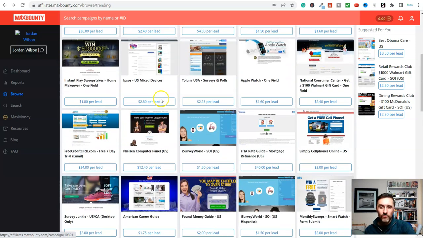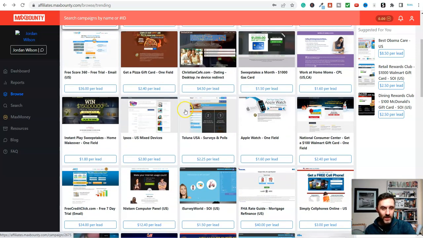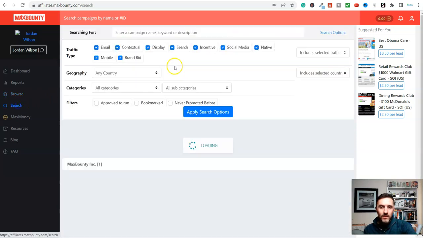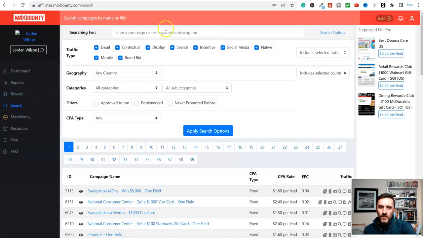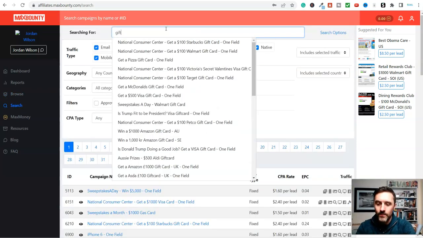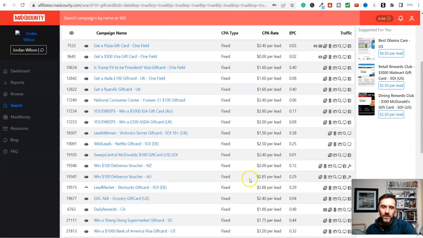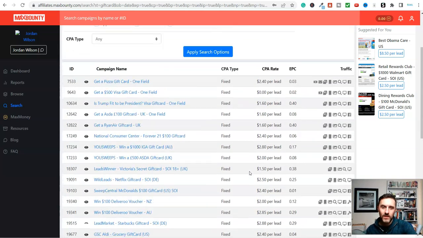So if we go down this route of a gift card, a free gift card, because you can find hundreds in here. I mean, let's go ahead and search. Let's go to, where is it? There it is. I'm going to click on here. I'm going to type in, at the top here, gift card. And we can see here, look at all these. We have got loads of these with a gift card.